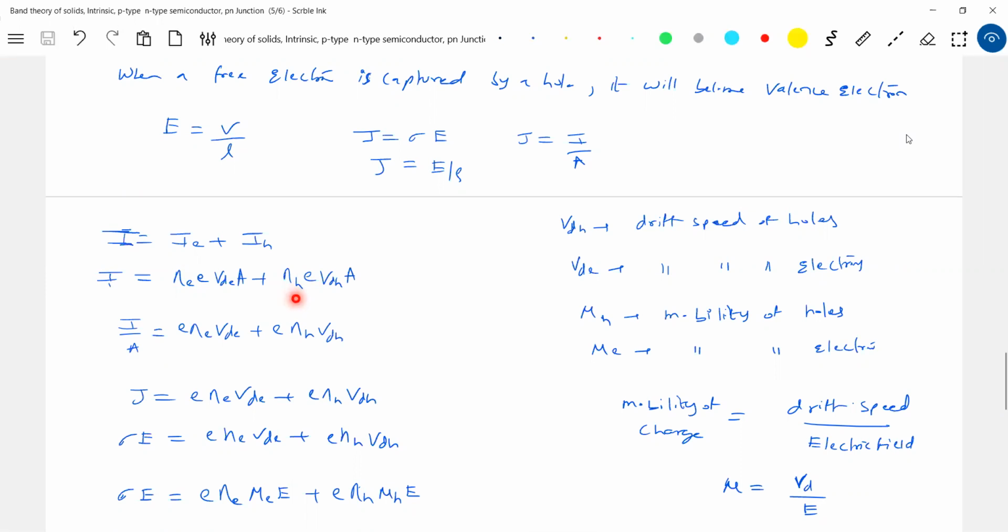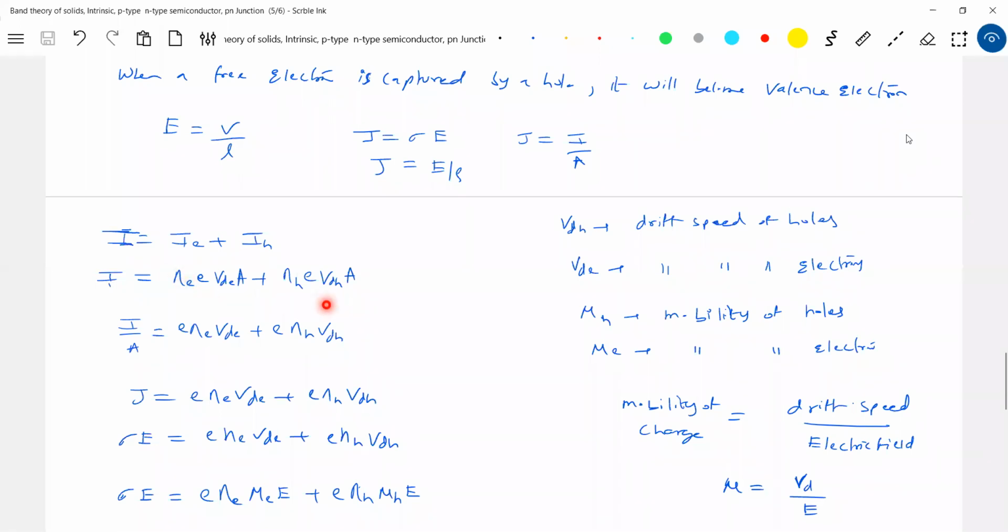What we are going to do? We are going to increase that current by either increasing the number of electrons in the material or the number of holes here. How to increase the number of electrons or holes? That is called doping, and there we will start the extrinsic semiconductor. By adding impurity atoms to a pure semiconductor, we can increase the conductivity of a semiconductor, or we can increase the current, and we can control this current, how much you want. Those many electrons you add.